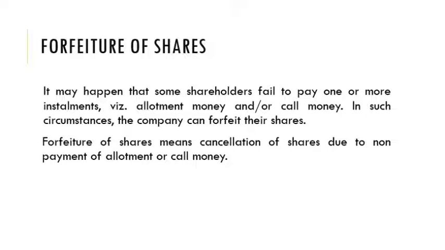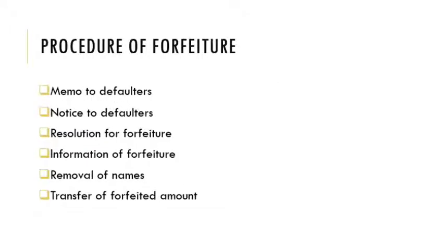In that case, the company will cancel their shares and they will no more be shareholders of this company. There are some strict procedures to forfeit the shares of shareholders.